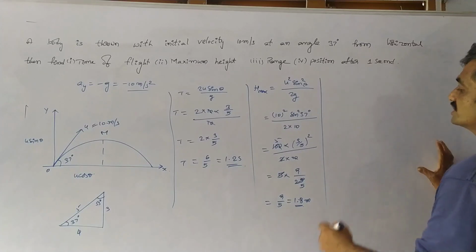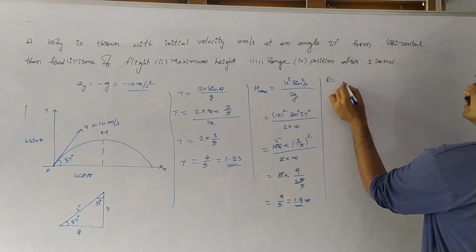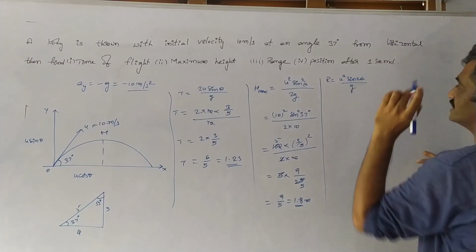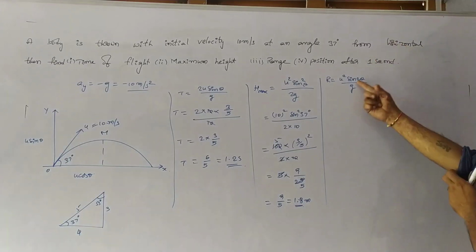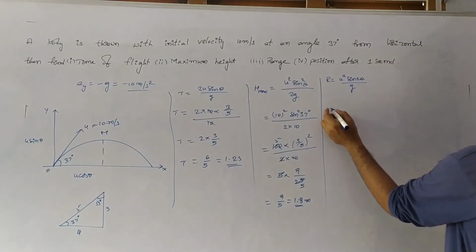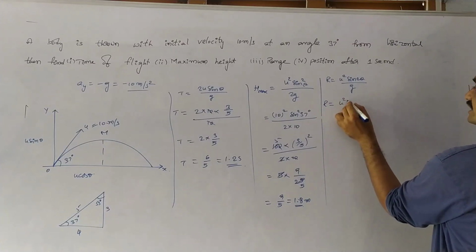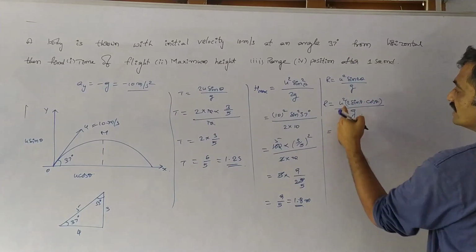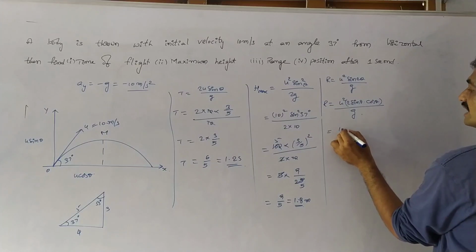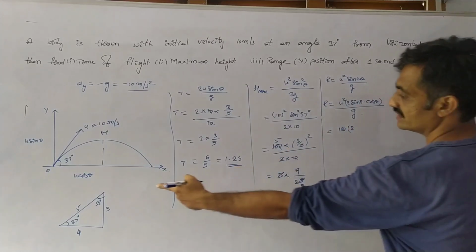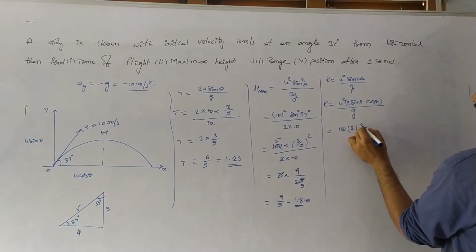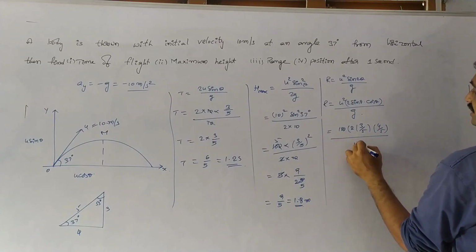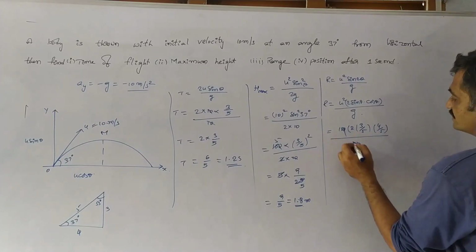Next we have to find the range, where we know that range equals u square sin 2 theta by g. I am going to split this into 2 sin theta into cos theta. Then we can write it as R equals u square into 2 sin theta into cos theta by g, where u is nothing but 10. 10 square is 100, into 2 into sin 37, which is 3 by 5, into cos 37, which is 4 by 5, by g, which is 10.